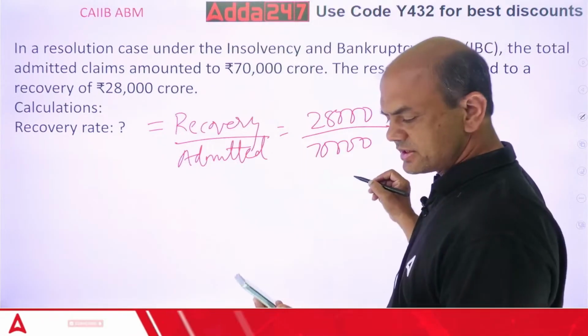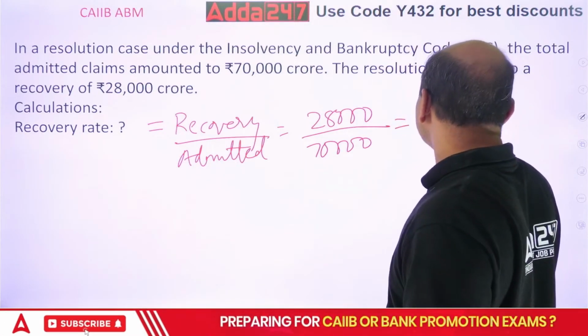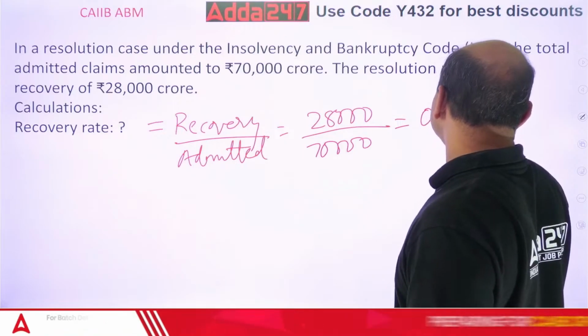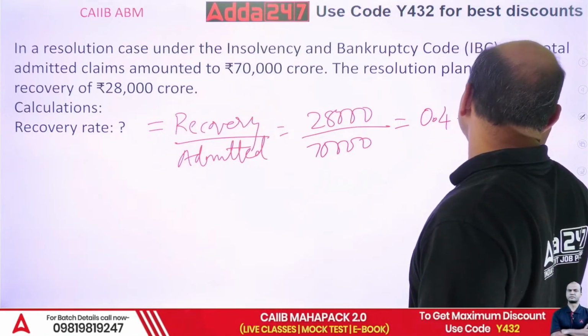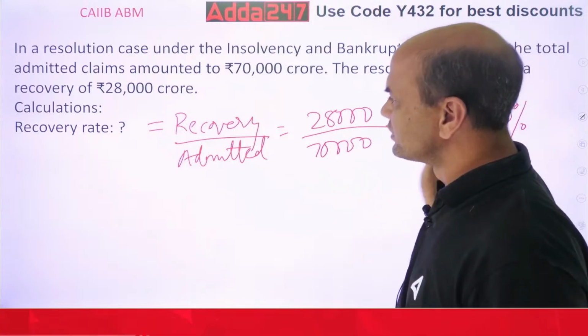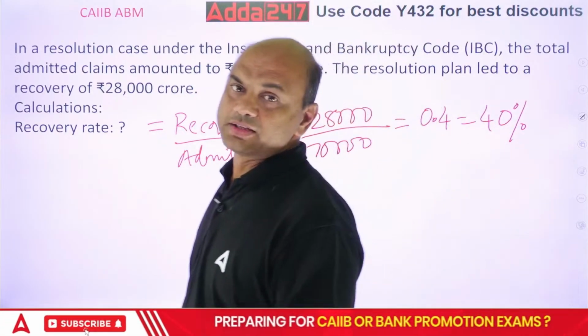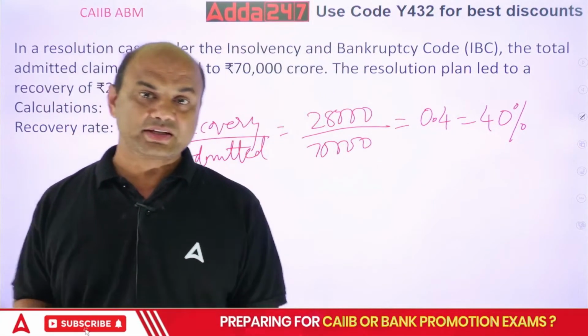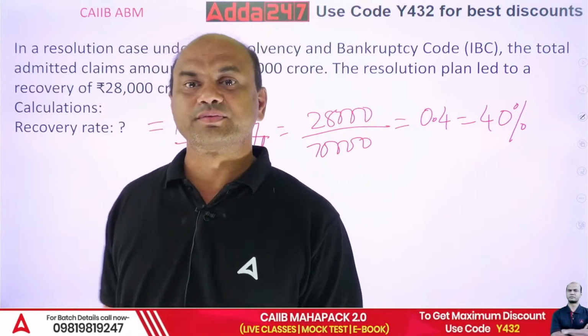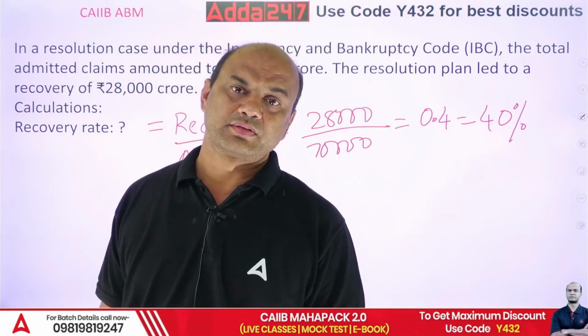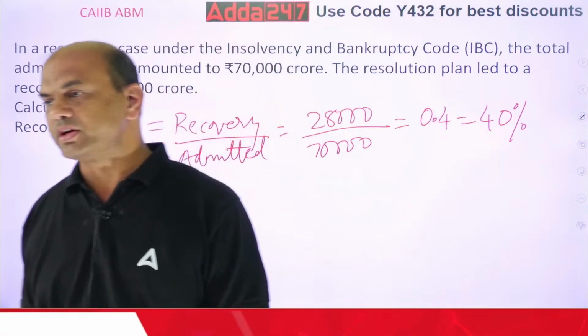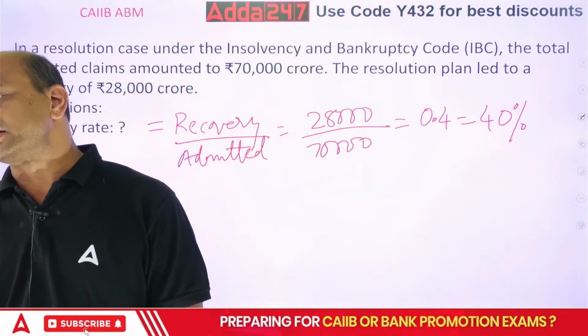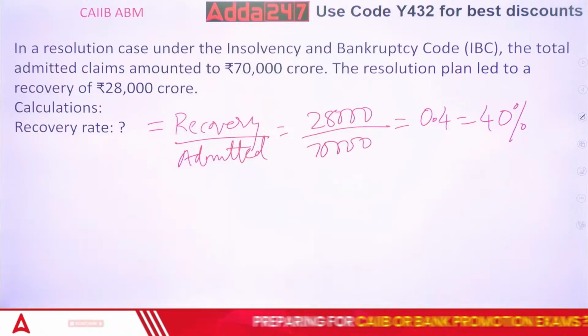What is the answer? 0.4, or you can call it 40%. This is known as the recovery rate in stressed assets as per the IBC. You are asked this question. Got it, everyone?